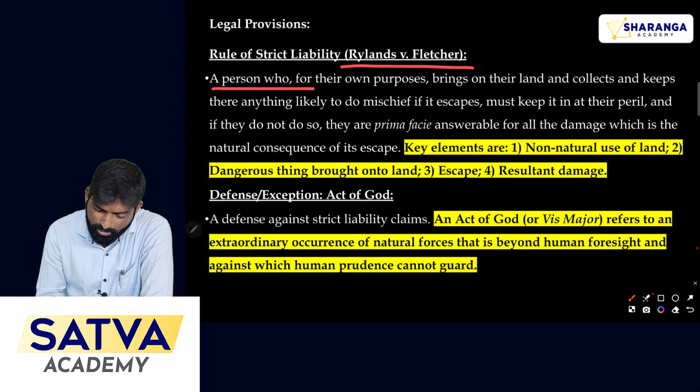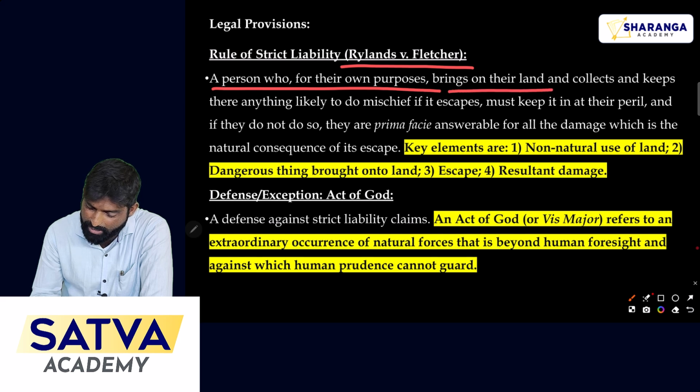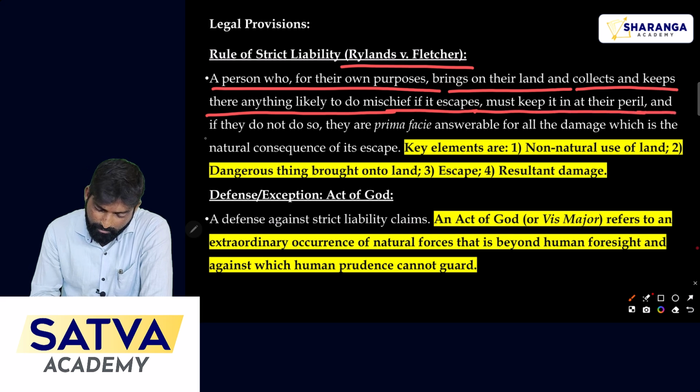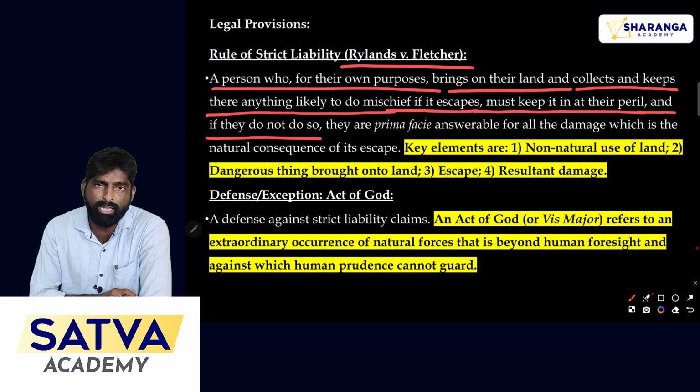A person who for their own purpose brings on their land and collects and keeps there anything likely to do mischief, and if it escapes, must keep it in at their peril, and if they do not do so, then they have to pay the compensation.